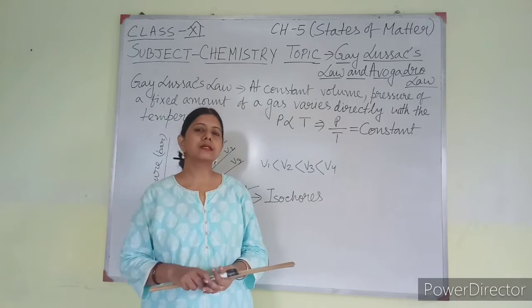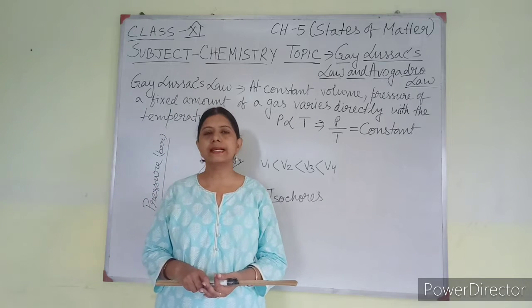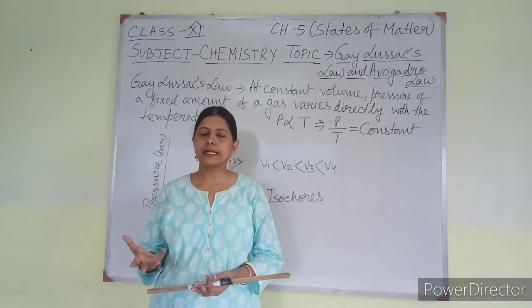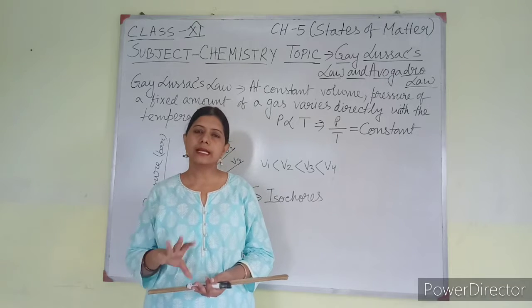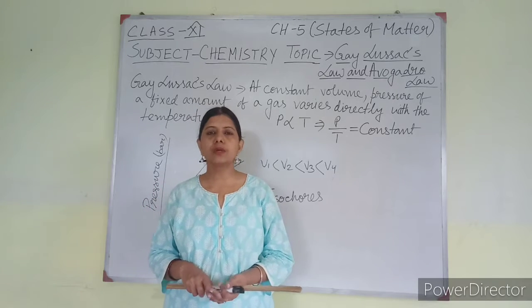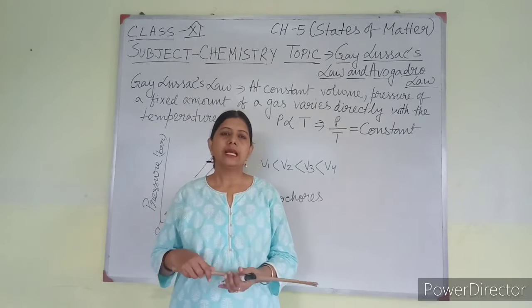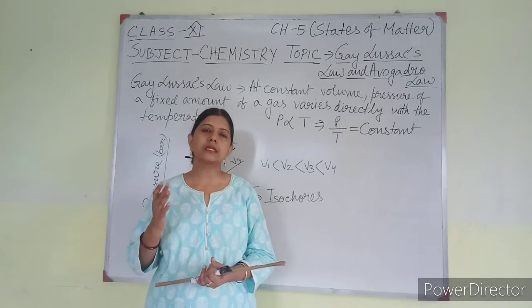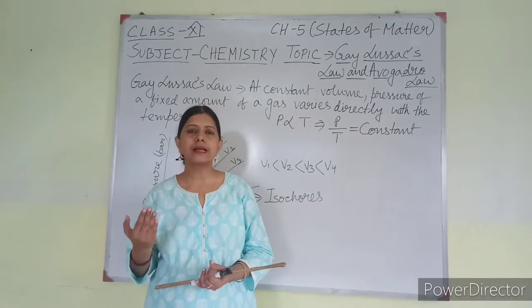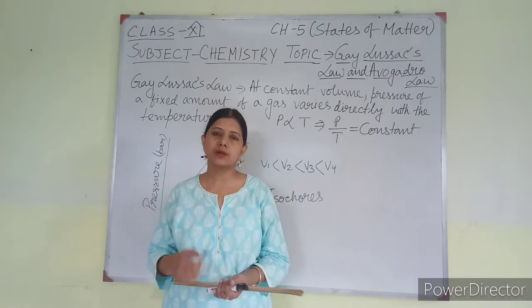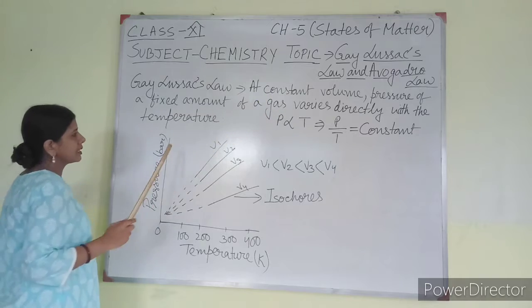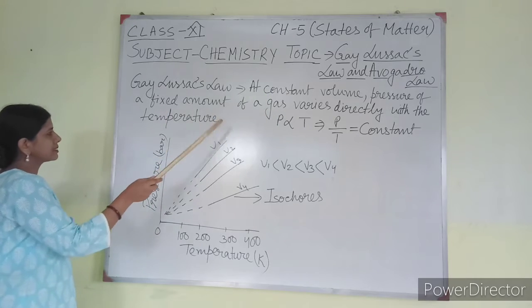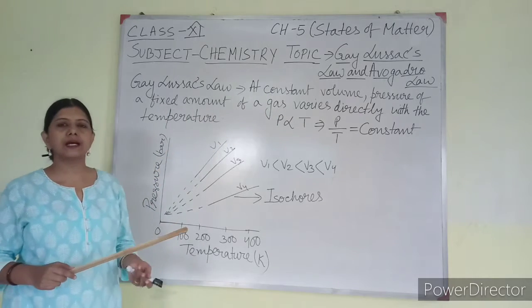Gay-Lussac's law is the relationship between pressure and temperature. So for a pressure and temperature relationship, another parameter has to be constant, that is volume has to remain constant. At constant volume, what is the relationship between the pressure and temperature of a gas, that we are going to learn.